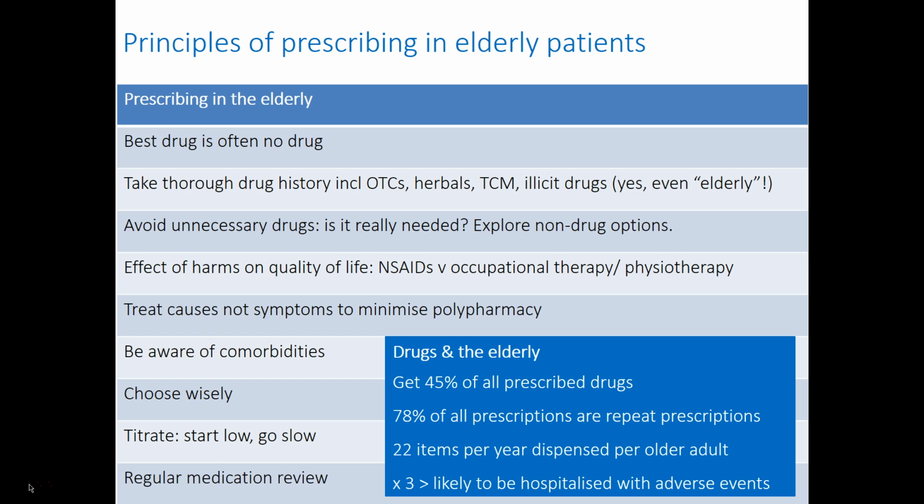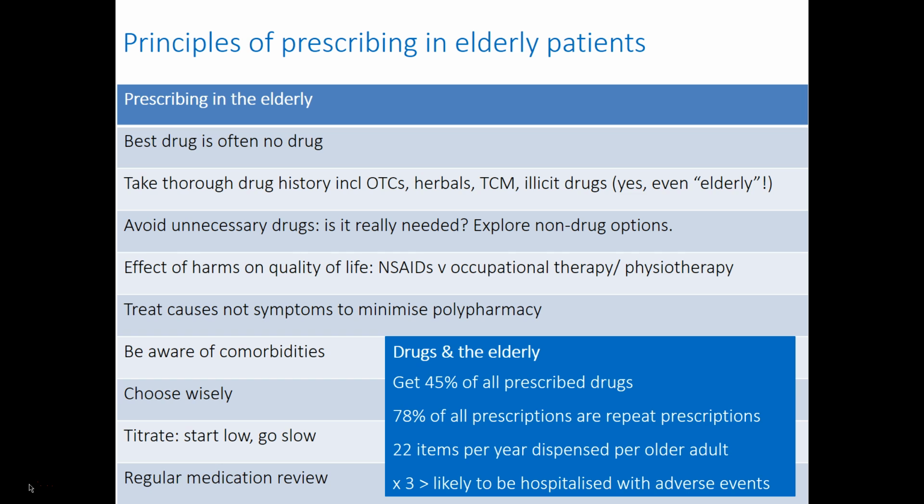Be aware of the harmful side effects of drugs on quality of life. For example, using non-steroidals for patients with osteoarthritis of weight-bearing joints. Would you be better advised to bring in an occupational therapist and a physiotherapist rather than giving oral drugs that could be harmful? To avoid polypharmacy, treat causes of symptoms, treat illness rather than individual symptoms. That way you will lessen the total amount of drugs a patient has. The more drugs you prescribe, the more likely there will be harm through interactions. Also be aware of an elderly person's comorbidities. Choose wisely and carefully.